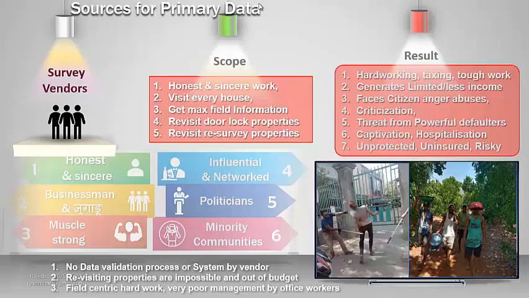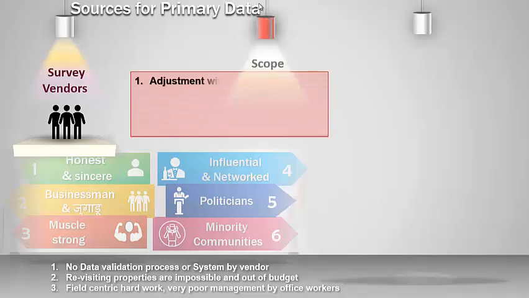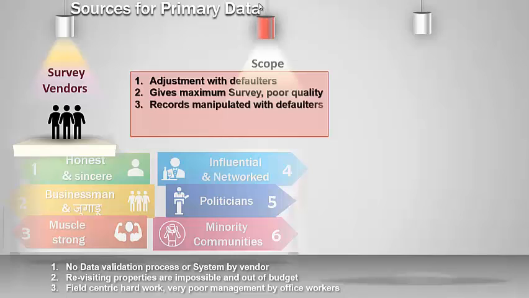If the surveyor decides to go with the wave and perform the record adjustment with the defaulter, then the maximum number of surveys can be conducted per day. He gets illegal income. The quality of the survey is pathetic. The records are manipulated. Surveys are conducted without actual field visits and forged primary data gets created.